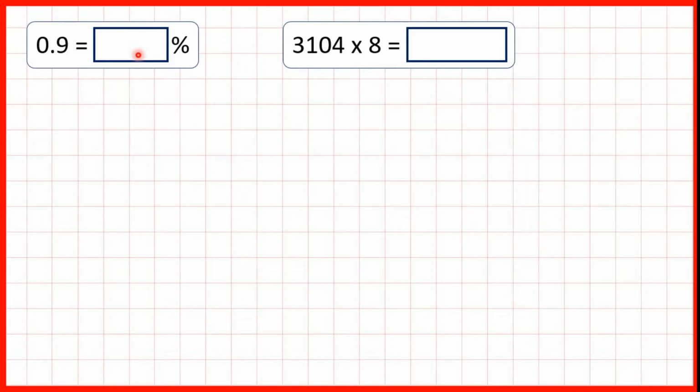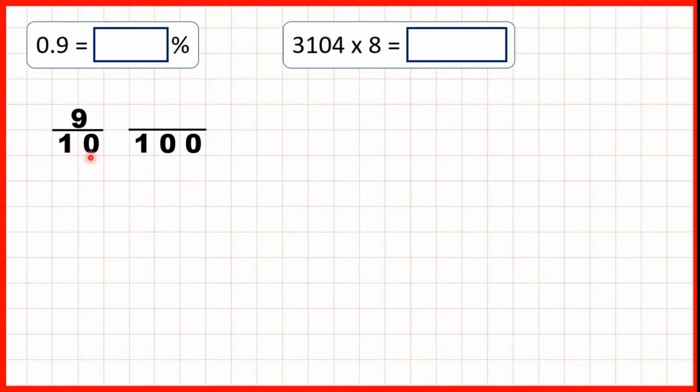0.9 is what as a percentage? Well, remember, the first digit after the decimal point is the tenths. So this 0.9 stands for 9/10. But a percentage is always out of 100 or over 100. So we need to work out 9/10 is how many hundredths.